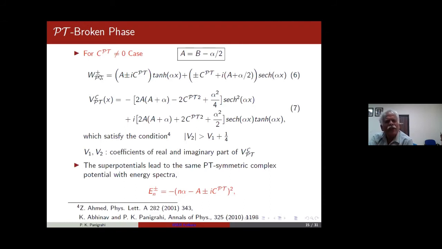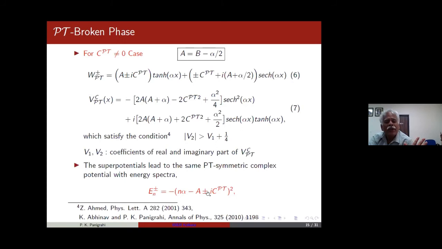So again, you find here the same thing, two superpotentials giving rise to a unique potential. That explains why, for example, with two different energies, plus minus I is coming. That tells you why, when there is a broken PT-symmetry, you have complex conjugate eigenvalues and wave functions are also complex conjugate. Because of this, these two superpotentials mean two wave functions.